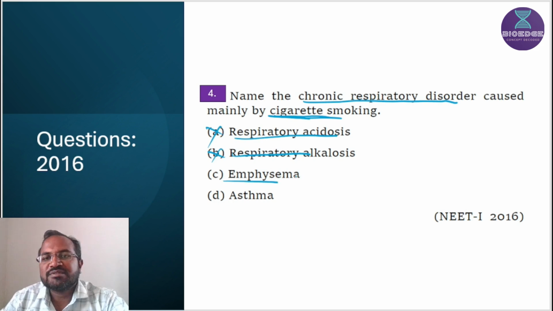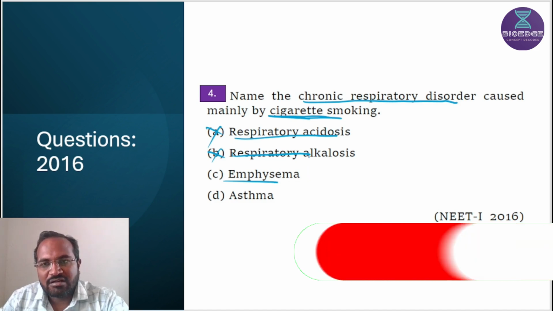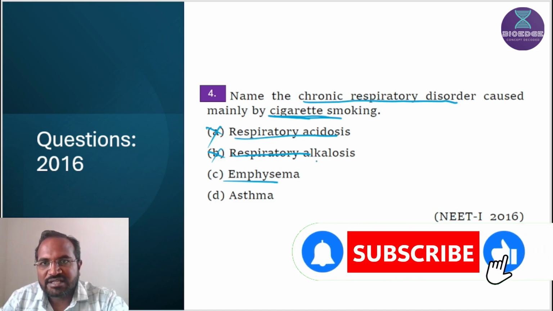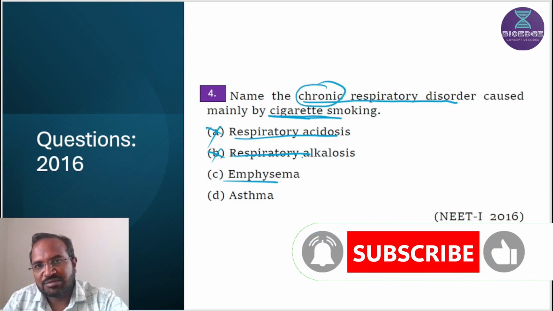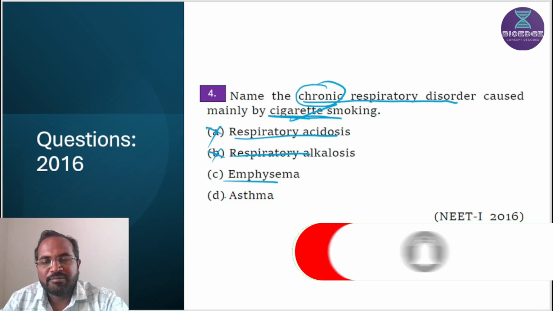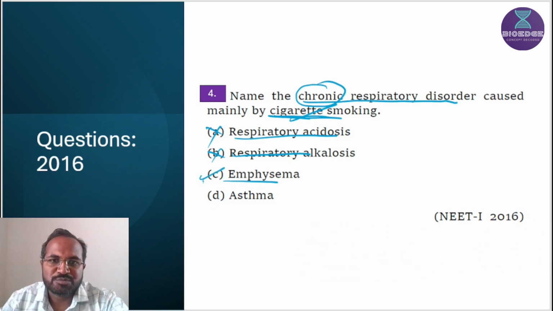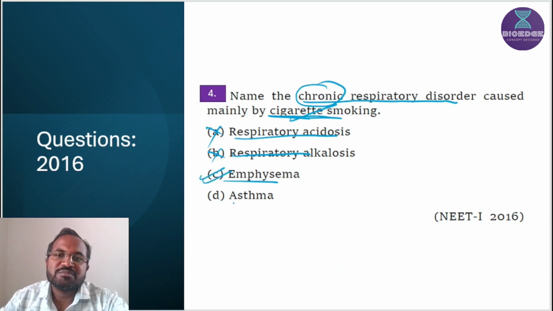Emphysema, as we discussed earlier, results in damage of the alveolar wall and decrease in the surface area of alveoli, meaning respiratory surface area is decreased, and it is a chronic disorder. Chronic means it is a long-term disorder and mainly caused by cigarette smoking. So emphysema is the correct answer.